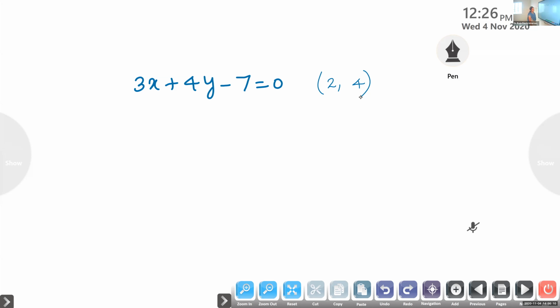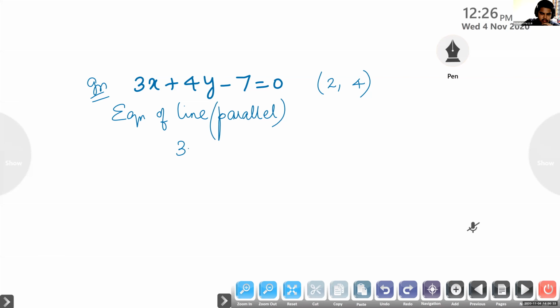So tell me, children, how do you write this equation? So what will be the equation of the line here? This is given. What is the equation of the line? Parallel line. Huh? What do you mean, BX minus AY plus K? That is the perpendicular line. Look at the previous one. What is the question I asked here? Can you read the question, Achut?